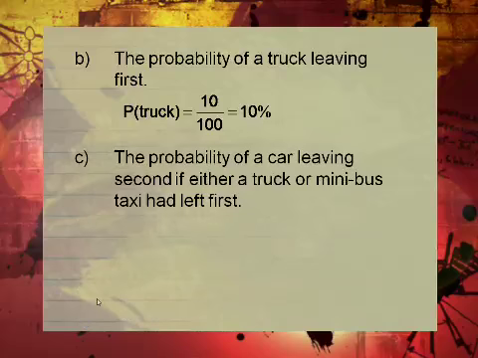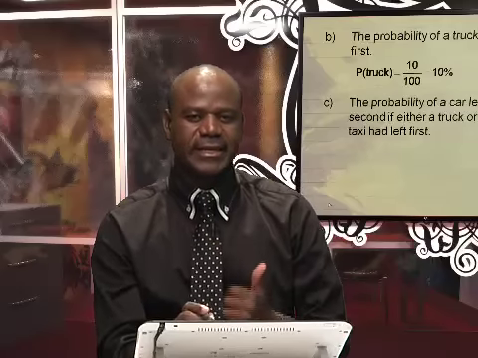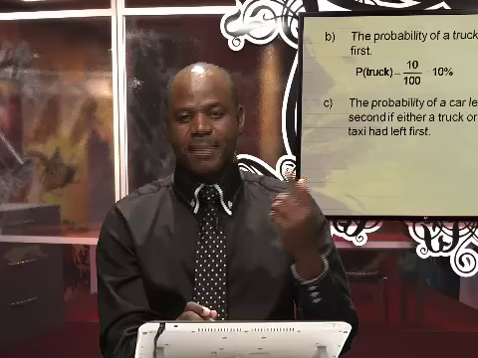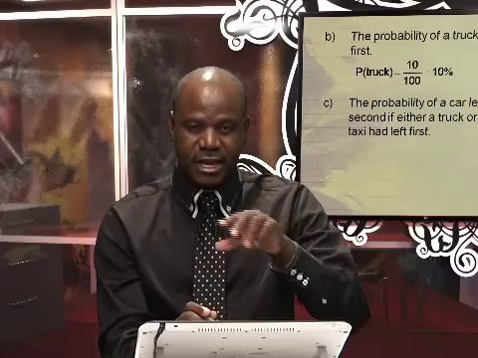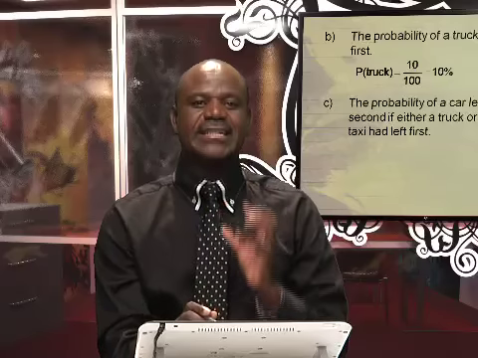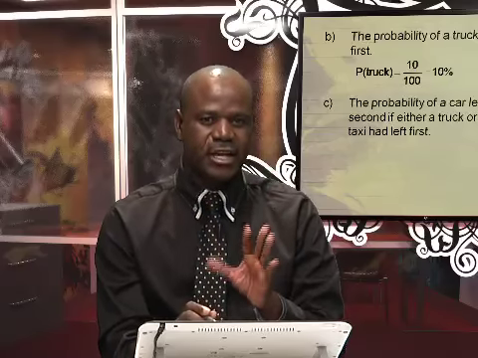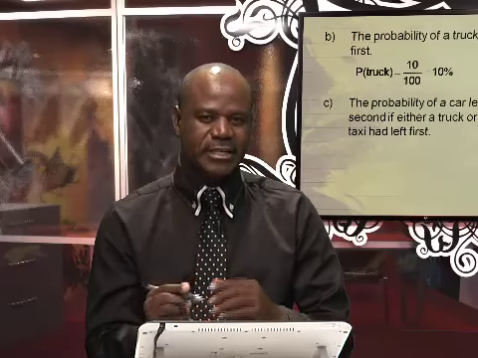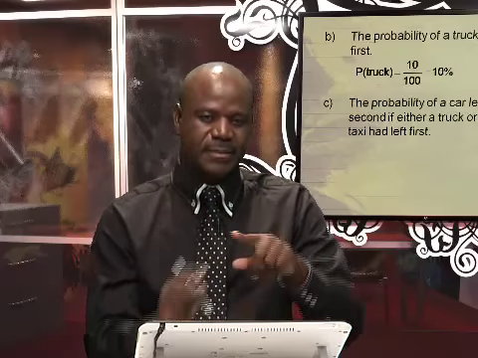Cool. C. The probability of a car leaving second if either a truck or minibus taxi had left first. Okay, we have a car now. How many cars, guys? 60. So if a truck or minibus left first, then the total that remained will be 99. Either one of them left first, then the second probability will be worked on 99 vehicles. But it's a matter of counting.